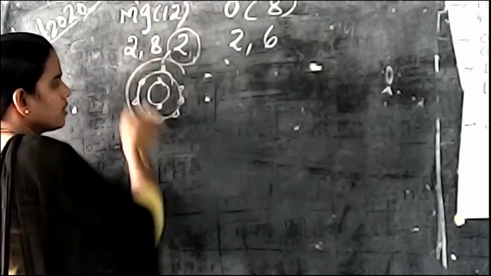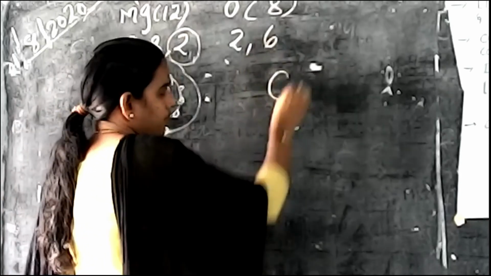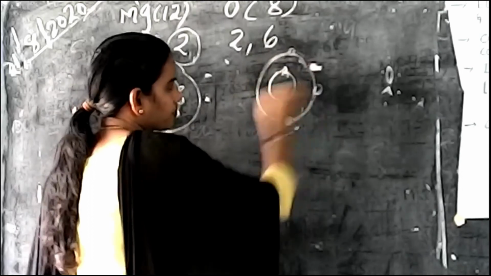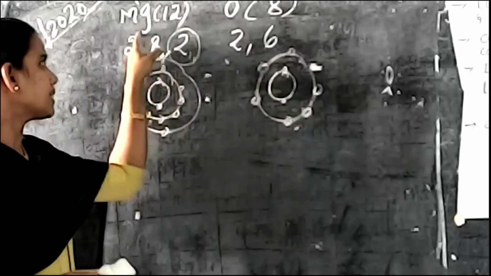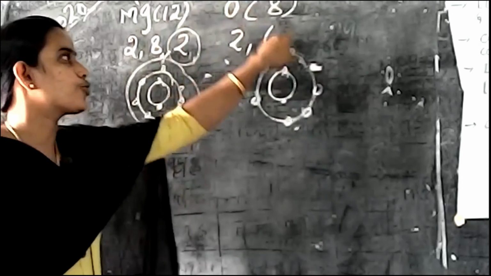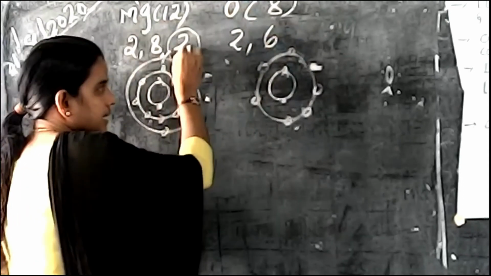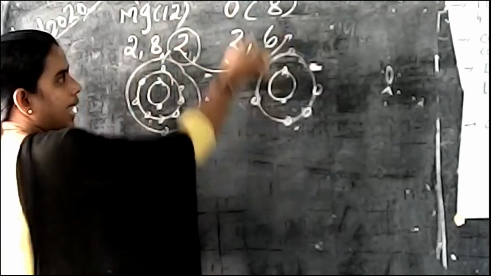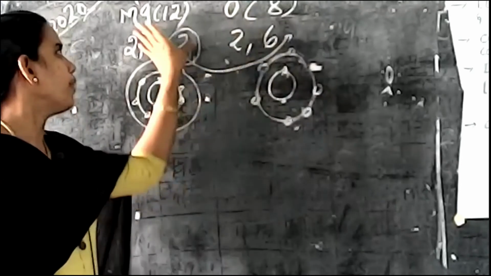Third shell contains 2 electrons. For oxygen, the first shell contains 2 and the second shell consists of 6 electrons. Now, this magnesium donates 2 electrons to oxygen. Magnesium donates these 2 electrons to this oxygen, and this oxygen accepts 2 electrons from magnesium.